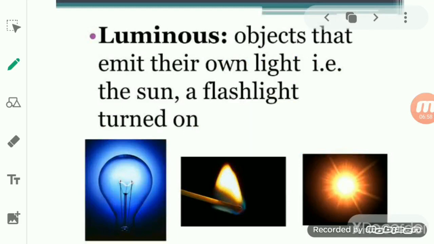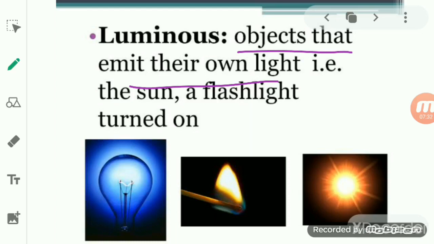Now we say that there are different sources of light, but you see students, on that basis we can divide the objects again into two. That is luminous objects and non-luminous objects. So we'll start with the luminous object. A luminous object is an object that emits its own light. So an object which gives out its own light, such kind of an object is known as a luminous object.